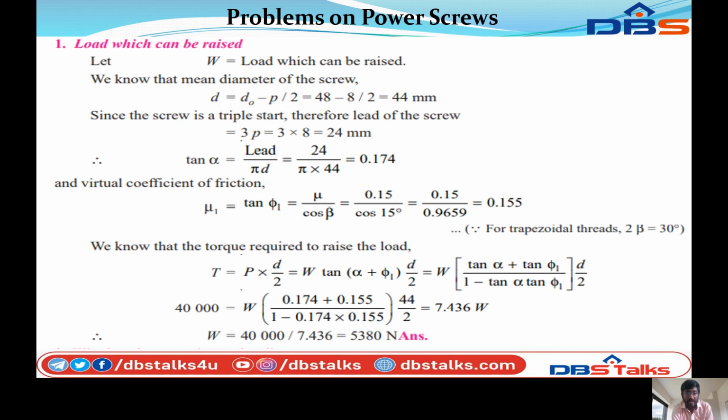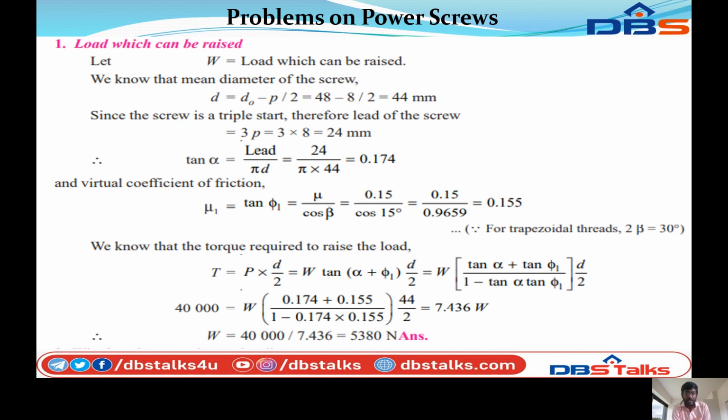So we know that the mean diameter of the screw D is equal to D naught minus P by 2, that is equal to 48 minus 8 by 2, so 8 by 2 is 4. So D is equal to 44 mm. Since the screw is a triple start, therefore the lead of the screw is 3P, equal to 3 into 8, that is 24 mm. Therefore tan alpha is equal to lead by pi D, 24 divided by pi into 44, that is equal to 0.174.